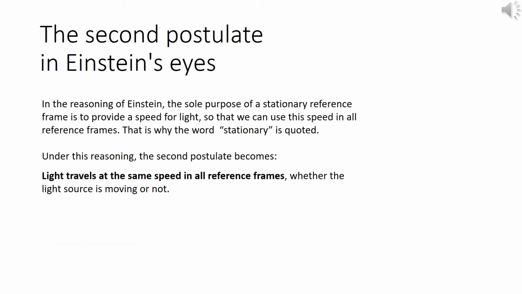In the reasoning of Einstein, the sole purpose of a stationary reference frame is to provide a speed for light, so that we can use this speed in all reference frames. That is why the word stationary is quoted. Under this reasoning, the second postulate becomes, light travels at the same speed in all reference frames, whether the light source is moving or not.